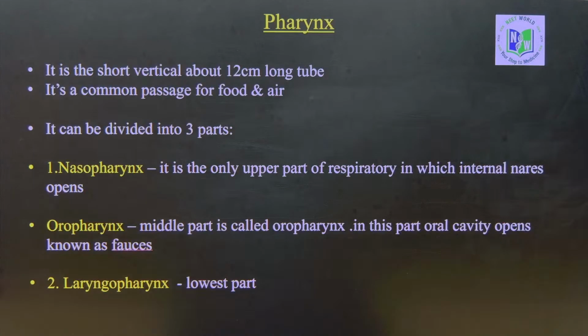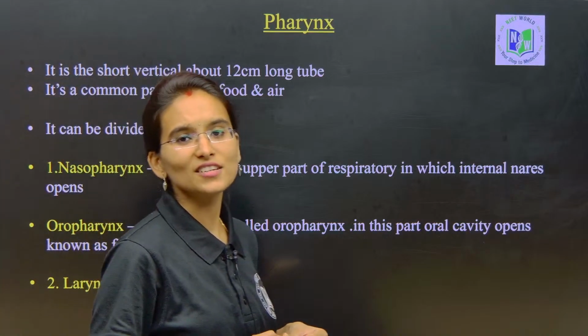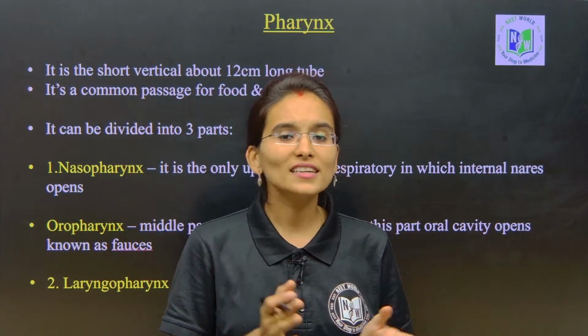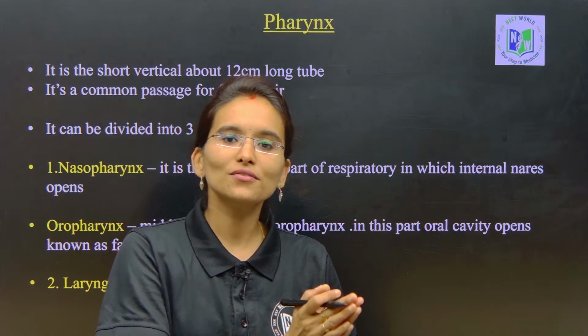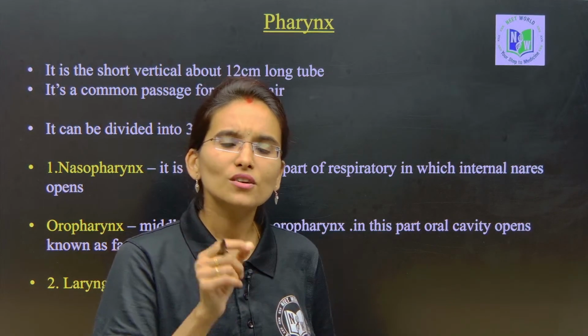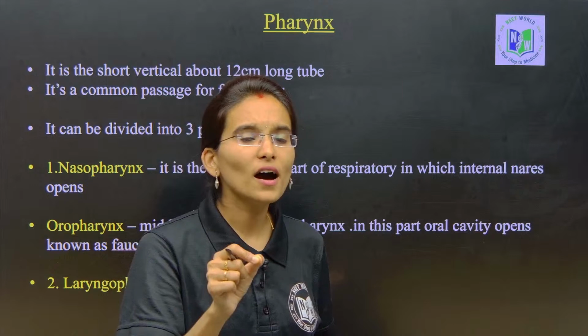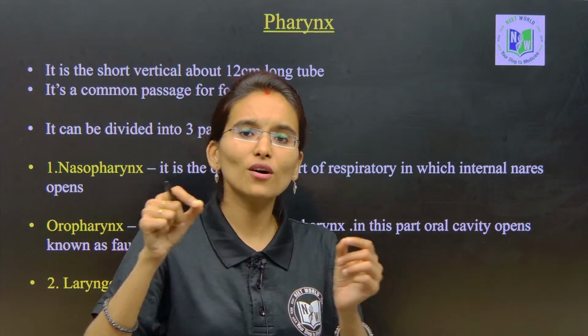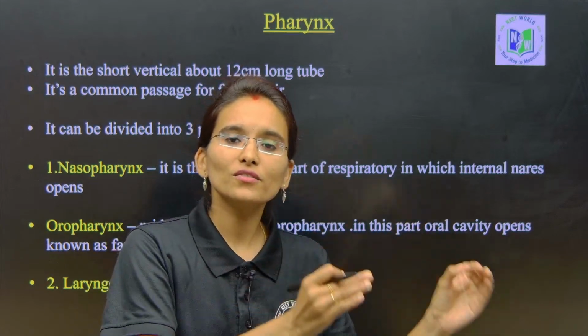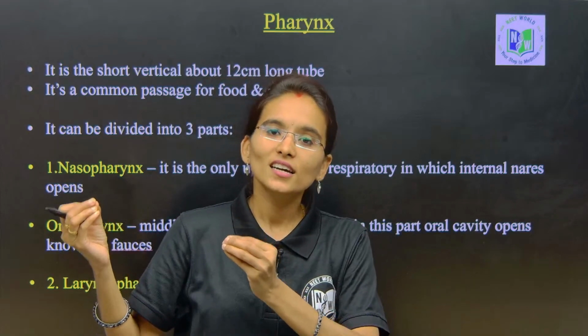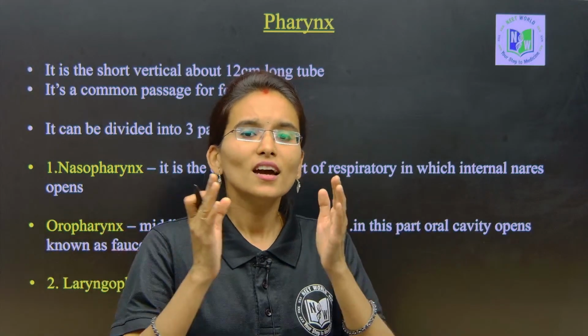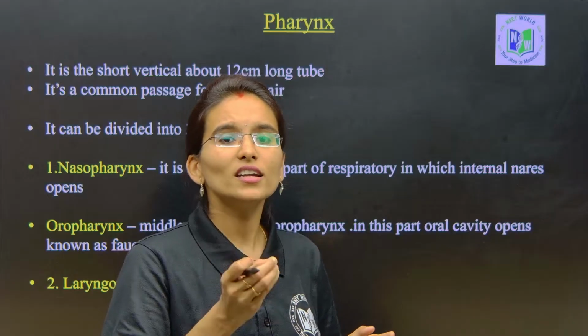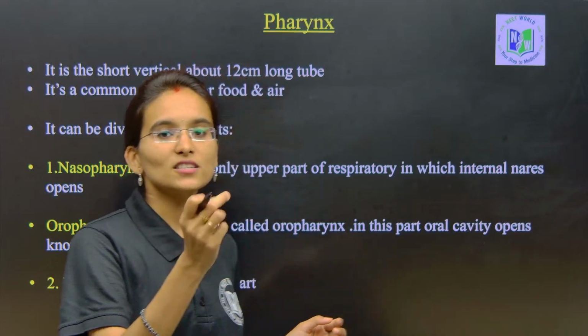Next, coming towards the pharynx. What is the pharynx actually? The pharynx is the common passage for food and air. It is the most common part for the passage of food and for the passage of air, a common part involved in both.